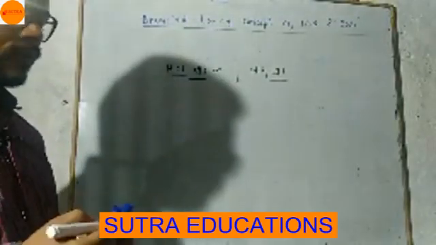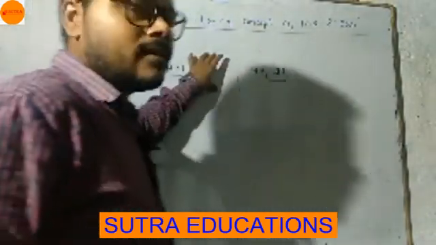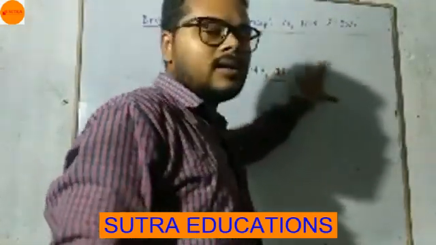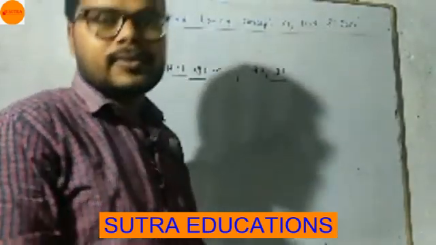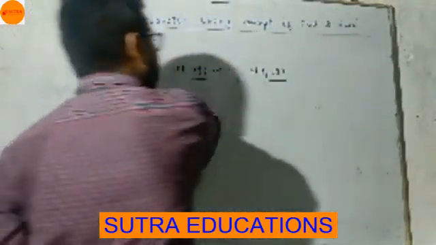Okay, but according to Bronsted-Lowry, hydrogen chloride gas is an acid and ammonia is a base. So we are going to learn the Bronsted-Lowry concept of acid and base.